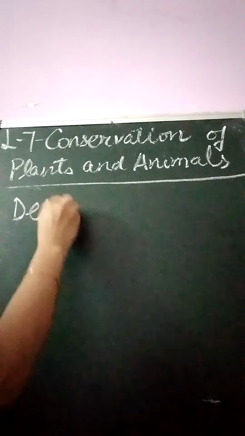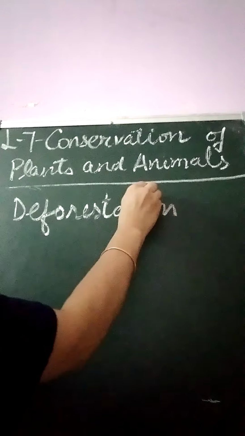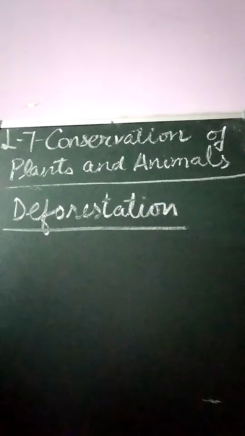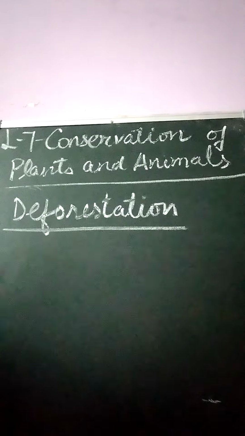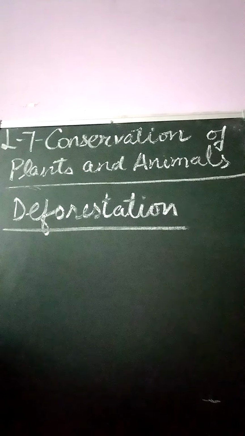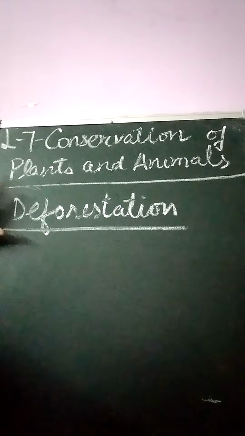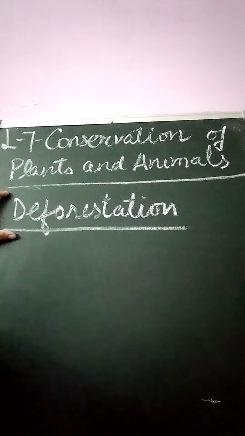Deforestation is the cutting down of trees. What is deforestation? It is the cutting down of trees and using that land for commercial purposes, like making buildings over it, making roads, or increasing the agricultural land by cutting down the trees, right? So that is deforestation. It is mainly the cutting down of trees.